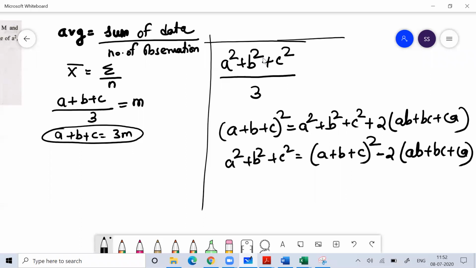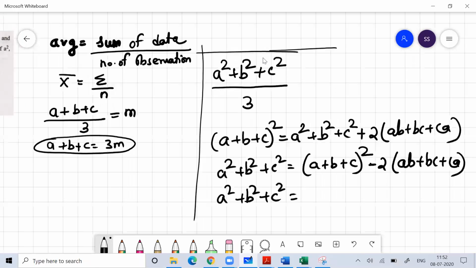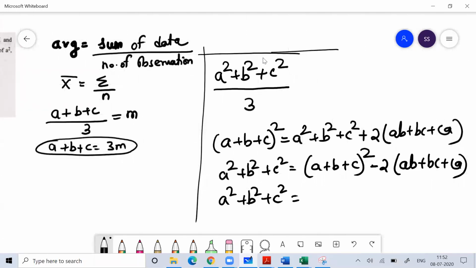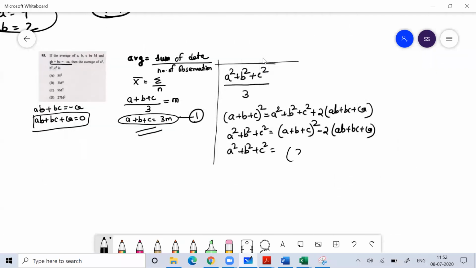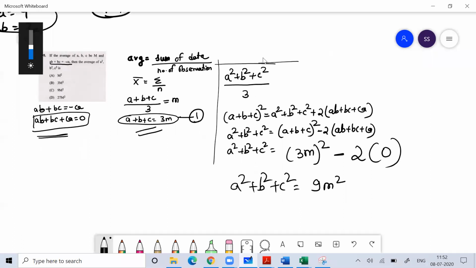Okay, fine. So now A square plus B square plus C square. What can I understand from this? This information is given to me, so I know A plus B plus C is 3M, so I can put 3M here, squared, minus 2 times, and I know AB plus BC plus CA is 0. So I can write A square plus B square plus C square is 9M square.